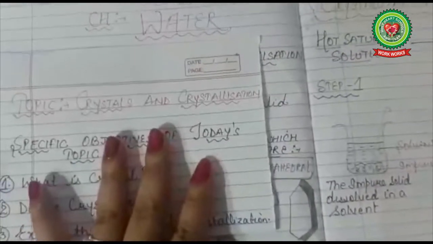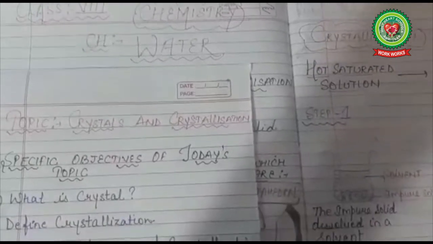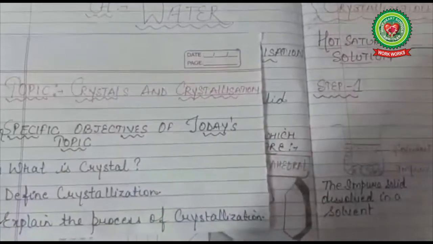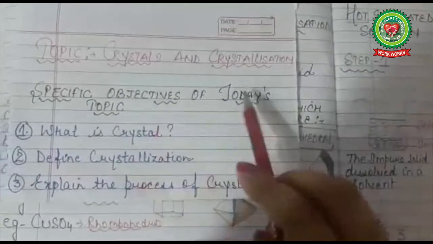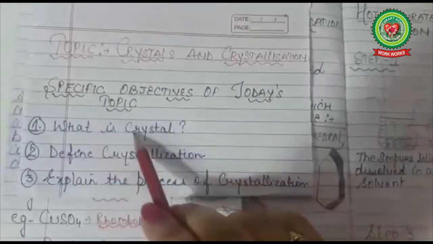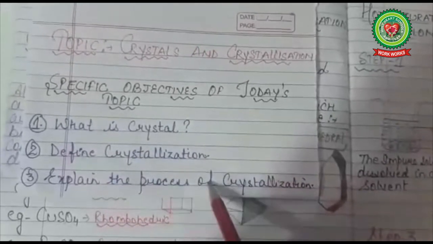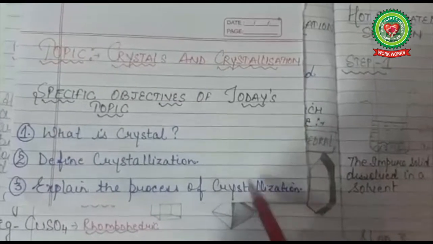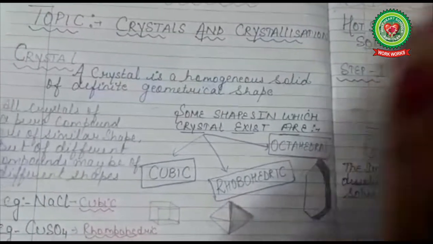Good morning, students. Today's topic is from the chapter Water, and the topic is crystals and crystallization. The specific objectives of today's topic are: what is a crystal, define crystallization, and explain the process of crystallization. Now we discuss our first topic, that is, what is a crystal.